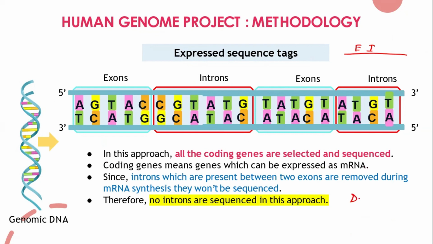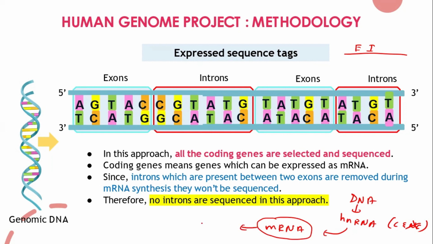DNA will make hnRNA. That hnRNA will contain both the coding part and non-coding part. If we remove the non-coding part, we are left with the coding part. That coding part is nothing but mRNA, right? That means if you remove the junk, it will result in making the mRNA. That mRNA is the expressed part, which means it can make the proteins. But the hnRNA contains both the expressed parts as well as non-expressed parts, the coding part as well as non-coding part.